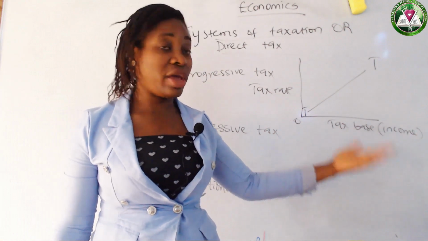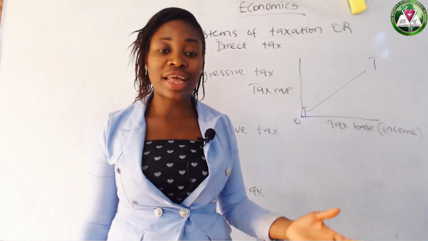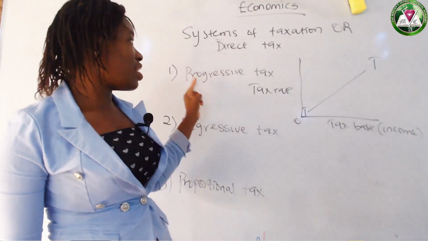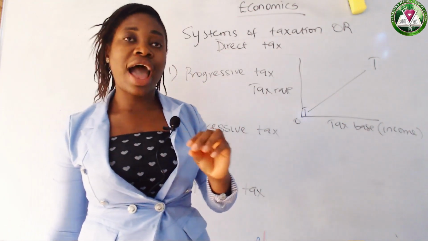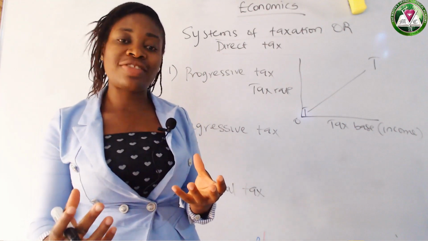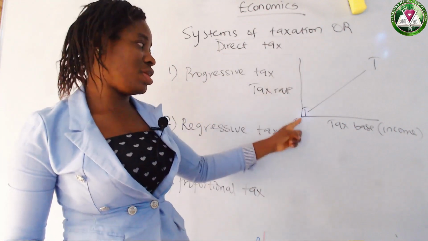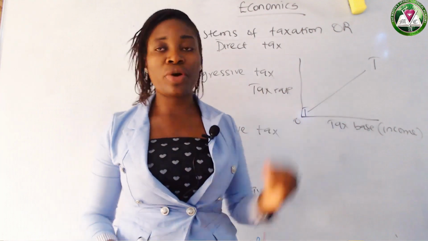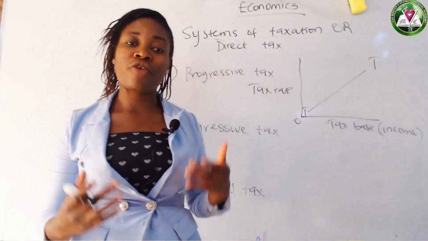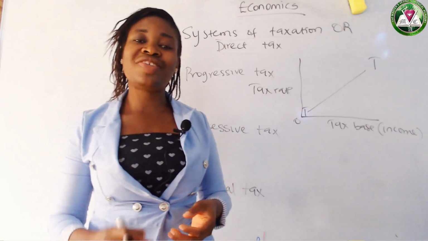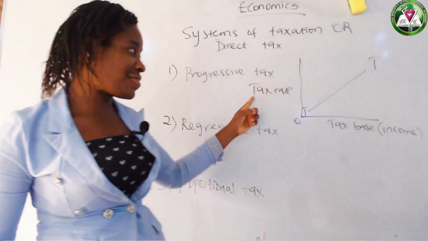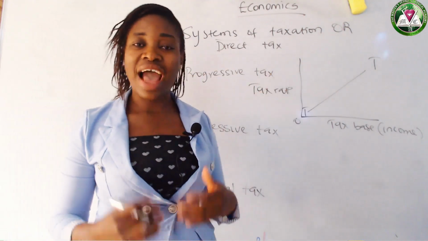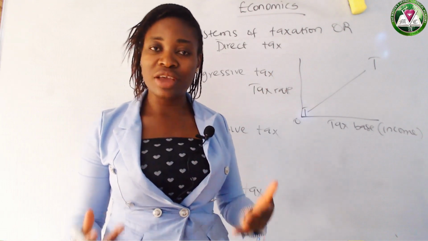And your tax base could be income, it could be property, or any other thing. So when you are given a calculation to do, what should be on the vertical axis is your tax rate, and on your horizontal axis should be tax base. So progressive tax is the system of taxation in which the rate of tax increases as the tax base increases.